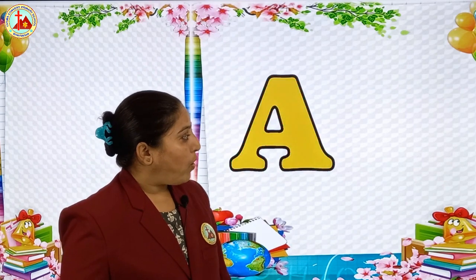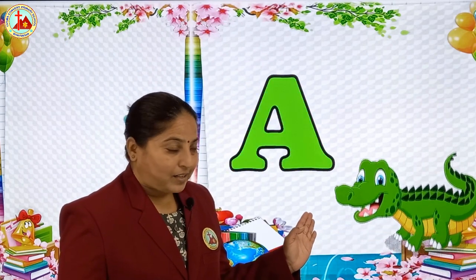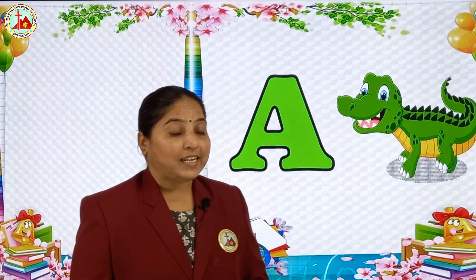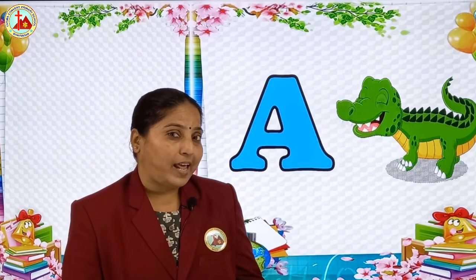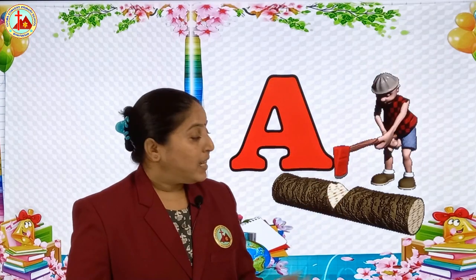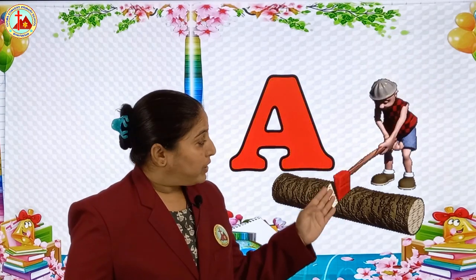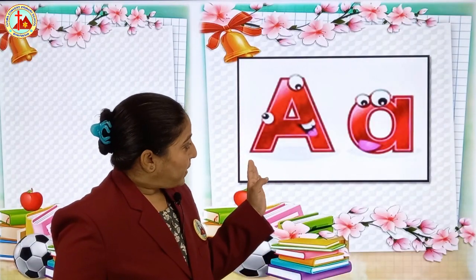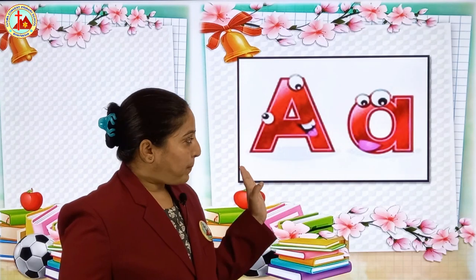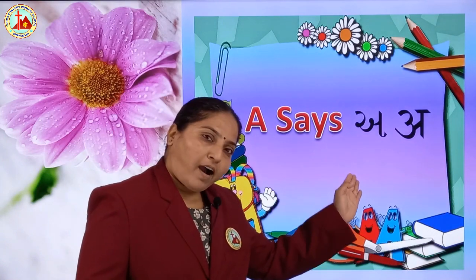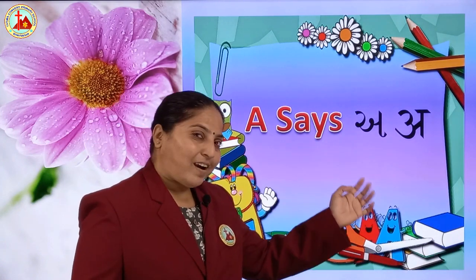Okay? A for alligator. This is alligator. Where does alligator live? Alligator lives in the water, and it can also live on the land. Okay? A for alligator. Now next one is A for axe. See, this wood cutter is cutting wood with the help of axe. A for axe. Now this is capital A, small a. Now let's see the sound. A says a.